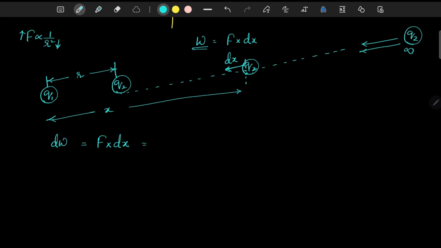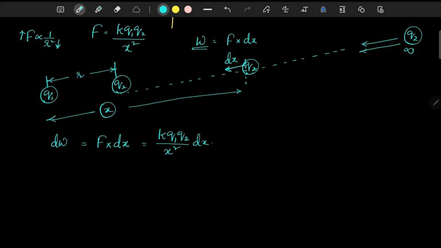What is that force at that instant? Force is equal to k q1 q2 divided by the distance at that point, x square. So dW is equal to k q1 q2 by x square dx.